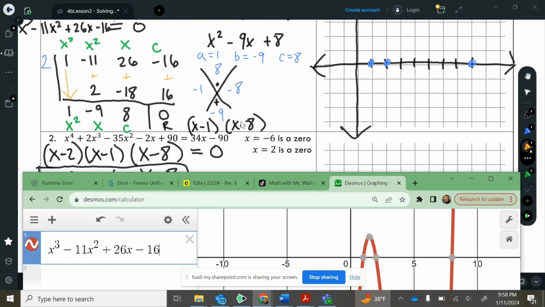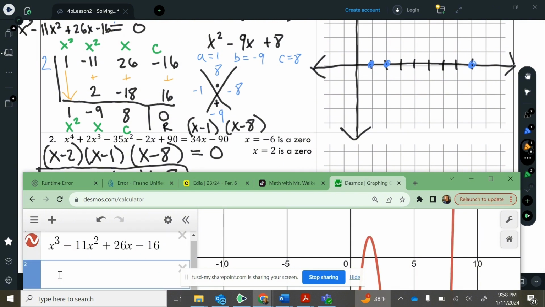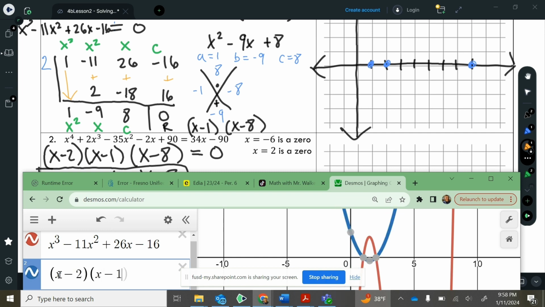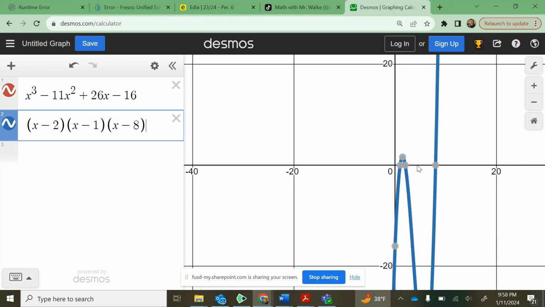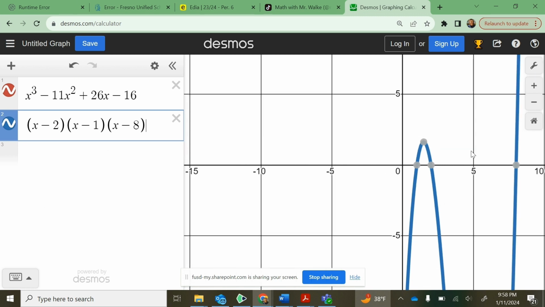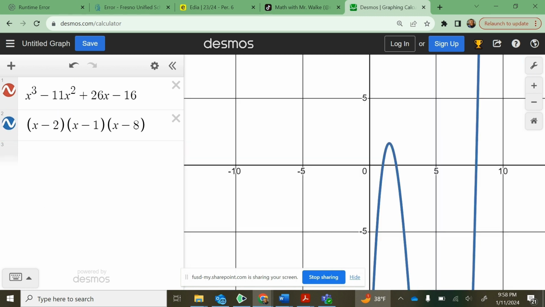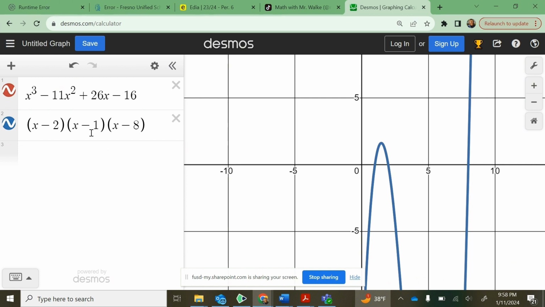Now, the second one that we'll enter in here on the next line is going to be factored form. So these are the binomials, x minus 2, x minus 1, x minus 8. Okay, let's take a look. Hey, how many graphs do you see here? I'm only seeing one. I see this blue graph, but I know that over here we've got 2 equations typed in. Now, if I turn off the blue graph, guess what? There's the red graph. So our blue graph lays exactly on top of the red graph so that when I turn it on, the red one disappears.